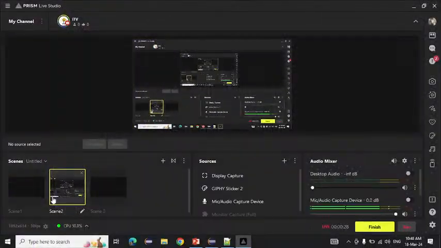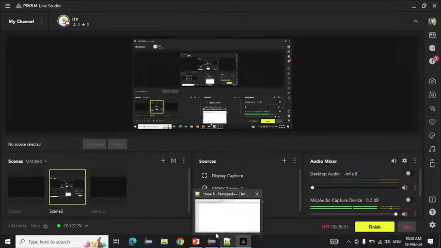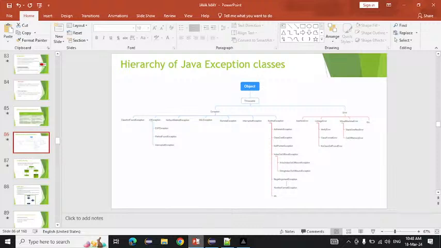What is meant by exception handling? Okay, so to understand that, suppose I ask you: can anyone tell me what is meant by an exception? What is an exception in real life? An exception is an unwanted or unexpected event that disturbs the normal flow of the execution.